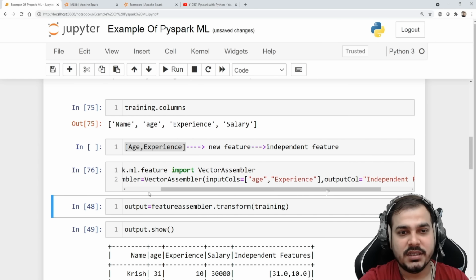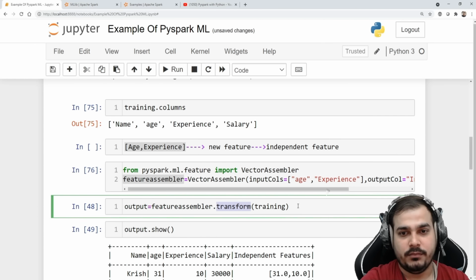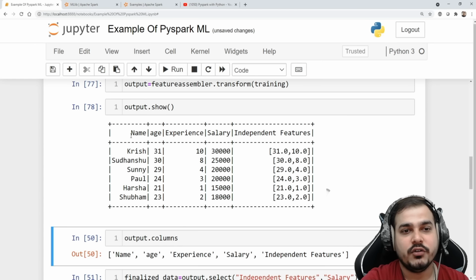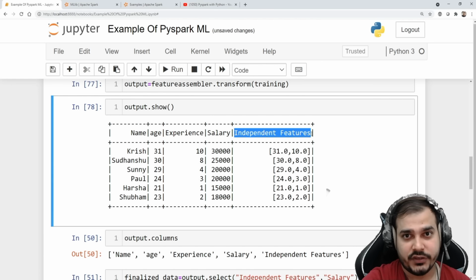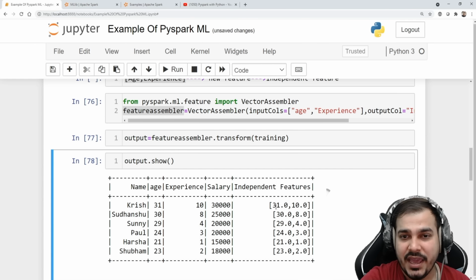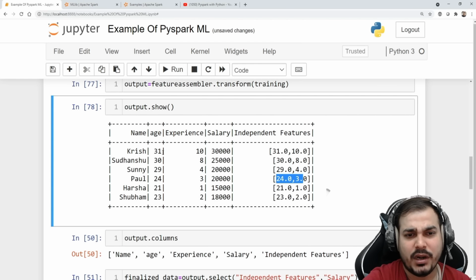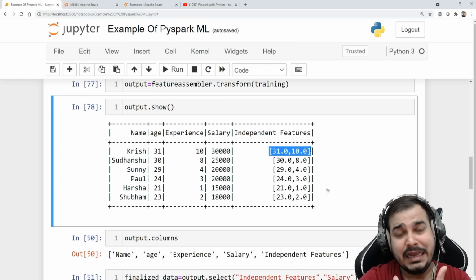If I execute this vector assembler, I get my feature assembler, and then I do dot transform on my training data. When I do output dot show, you'll be able to see that I had all these features and a new feature has been created called independent features. You can see age and experience, age and experience, age and experience. This is my grouped rows. In short, I've combined these two columns and made them a single independent feature.